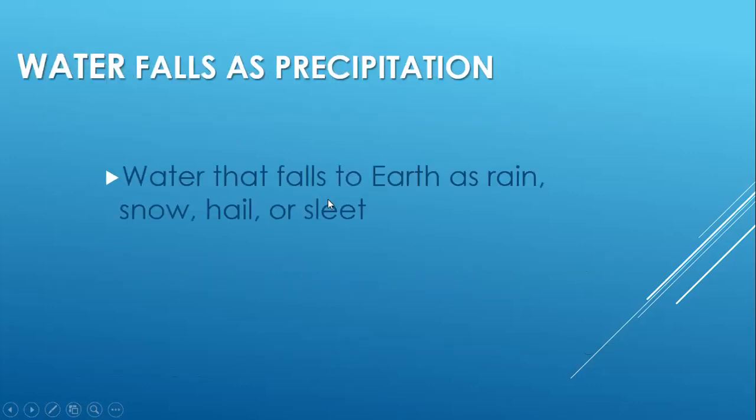And also, guys, let's get to the third part, which is specifically important for us people to get fresh water: water falls as precipitation. When the water falls down by the energy of gravity, it falls to earth as rain, snow, hail, or sleet. You have to know the difference between them according to the coldness.